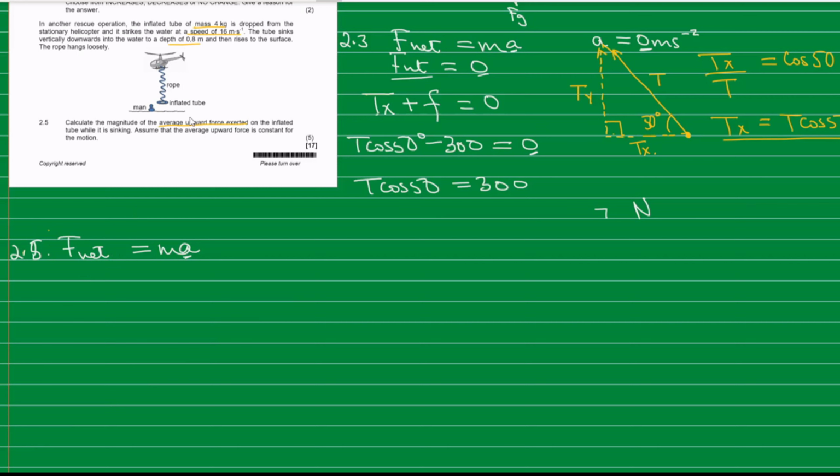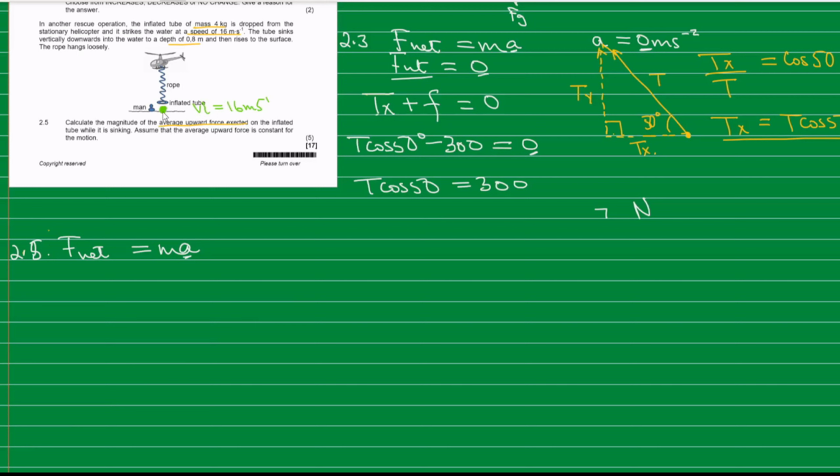We are given a case where the tube strikes the surface of the water. The velocity at which it strikes the water, we can take to be our initial velocity. So our initial velocity is 16 meters per second, downwards.